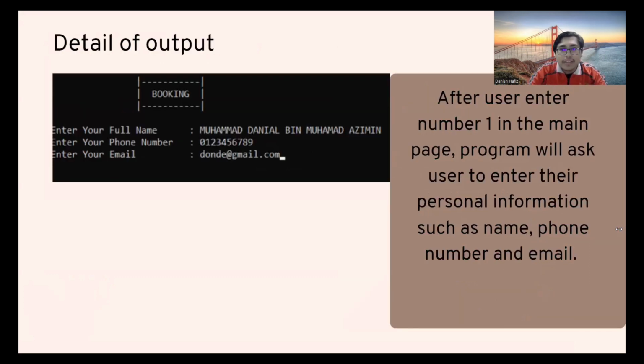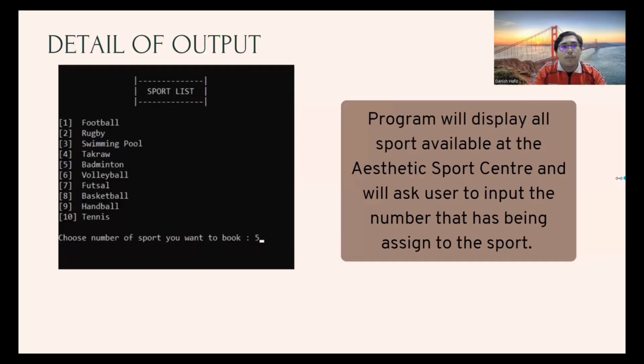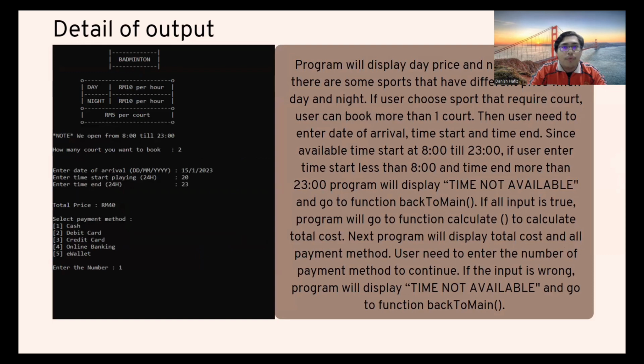Next, after the user enters number 1, the program will ask the user to enter their personal information such as name, phone number, and their email. Next, when choosing the spot list, the program will display all spots available at the sport center and will ask the user to input the number that has been assigned to the spot. The program will display the day price and night price, since there are some spots that have different prices during day and night. If the user chooses a spot that requires a court, the user can book more than one court.